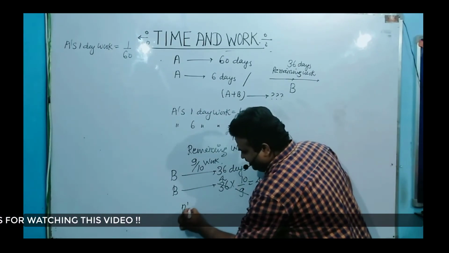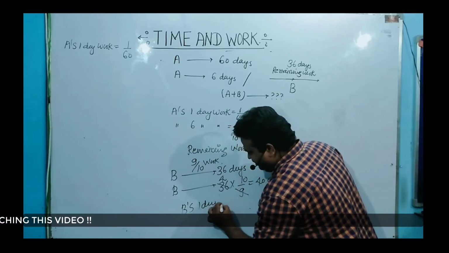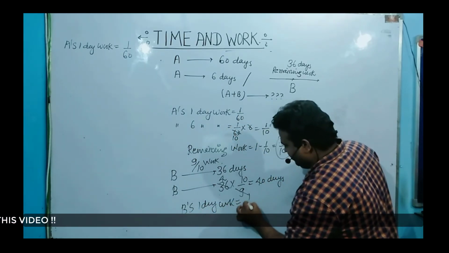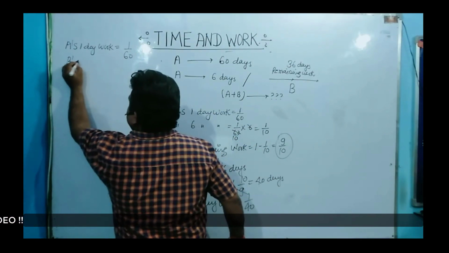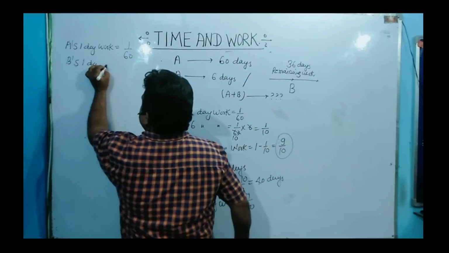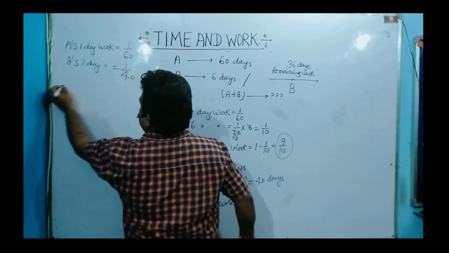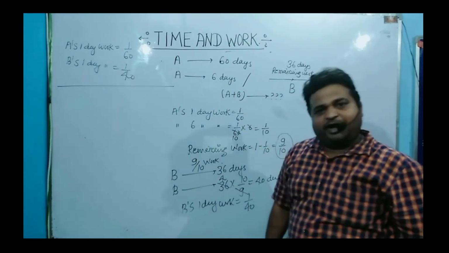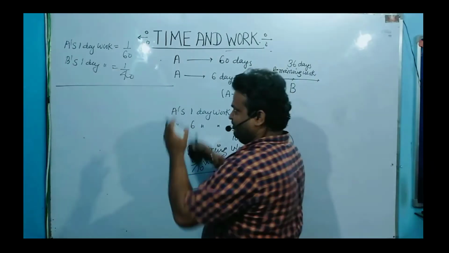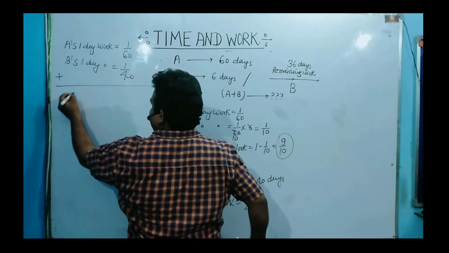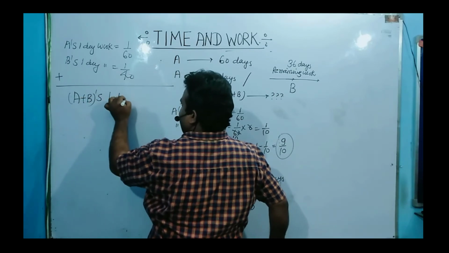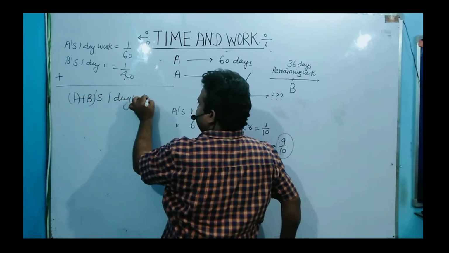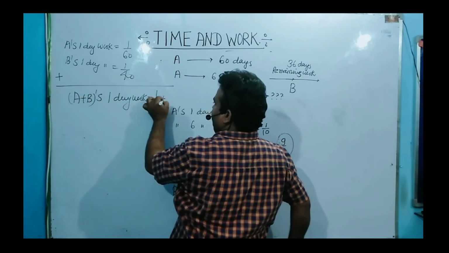So what is B's one day work? B's one day work is equal to 1 by 40. Now I am putting it over here. Now it is easy to calculate. Now what is A plus B's one day work? You need to add A plus B. So A plus B's one day work is equal to 1 by 60 plus 1 by 40.